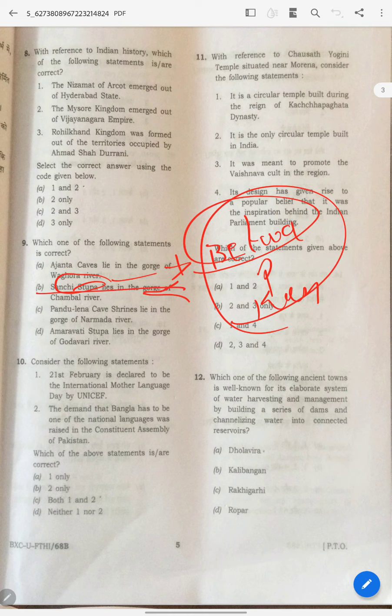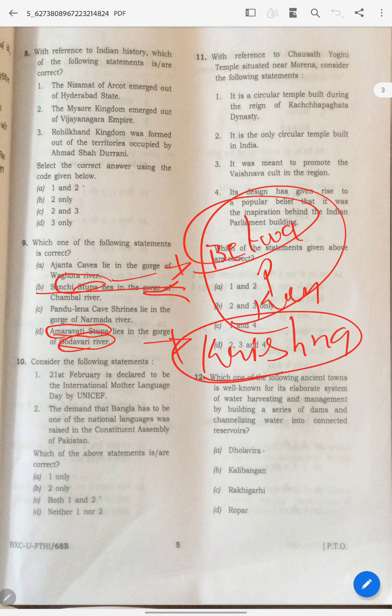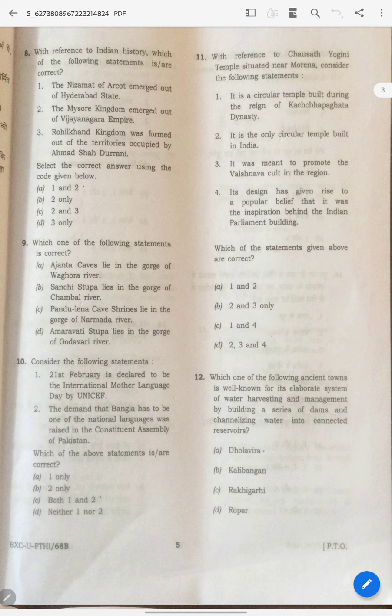So you can eliminate this. This is wrong. When it comes to the Amravati Stupa, see, Amravati Stupa and Godavari River, no, this is wrong, because Krishna. This is a basic understanding that you should have. And among this, which is correct? Being a Telugu guy, I felt that Pandulena sounds like a Telugu word. This is how I have solved.